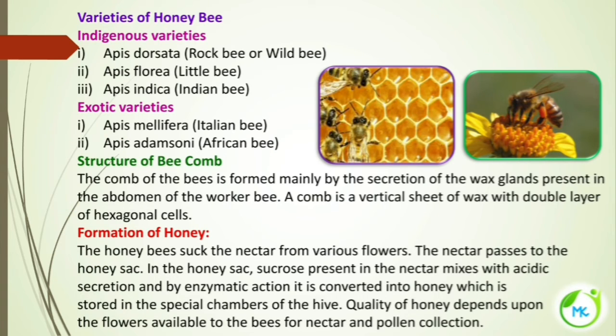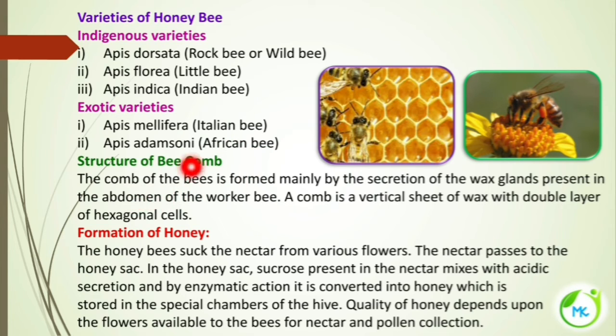Varieties of honeybee. There are various varieties. First is the indigenous variety that is available in our country: Apis dorsata, rock bee or wild bee; Apis florea, little bee; Apis indica, Indian bee. And the exotic varieties of honeybees are Apis mellifera, Italian bee, and Apis adamsoni, African bee.